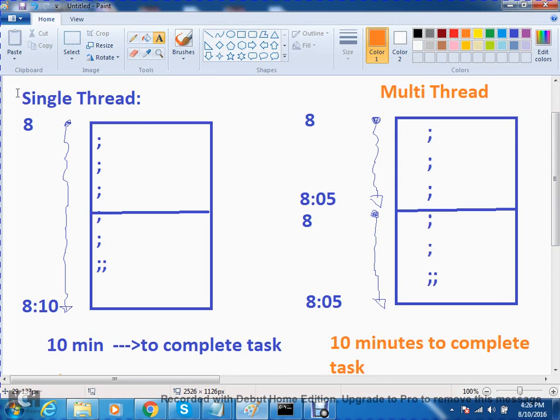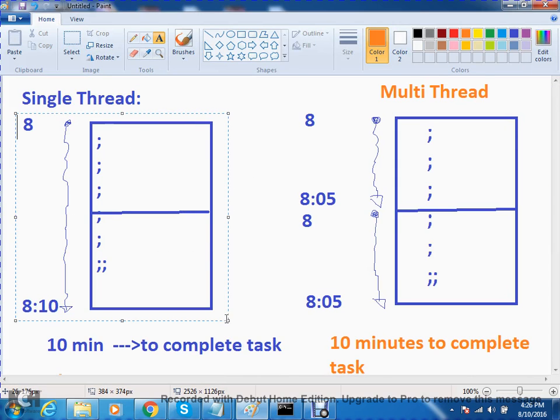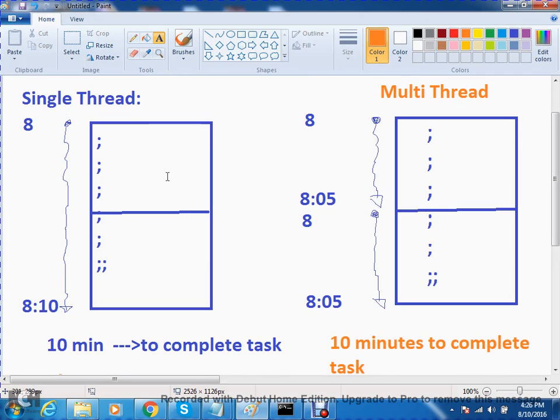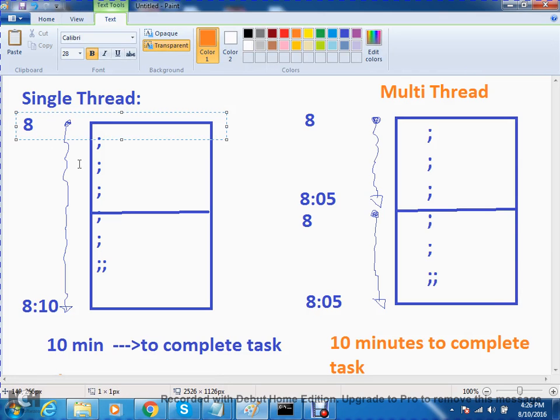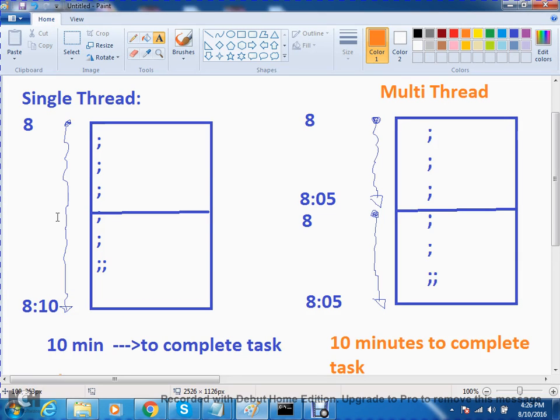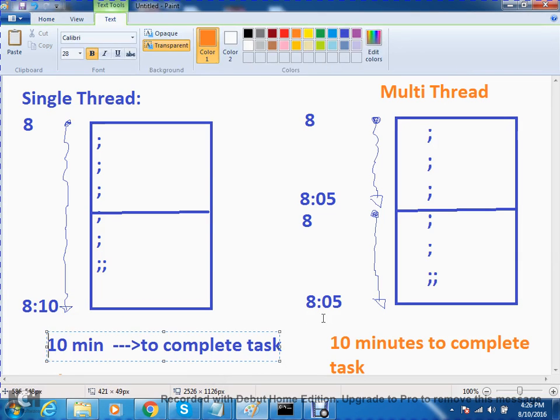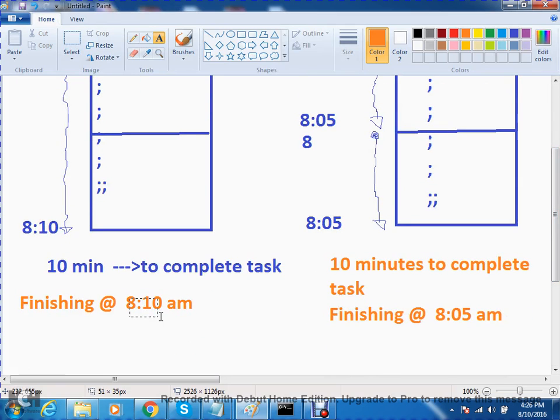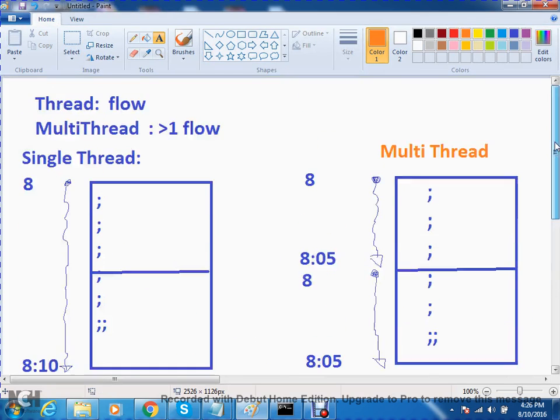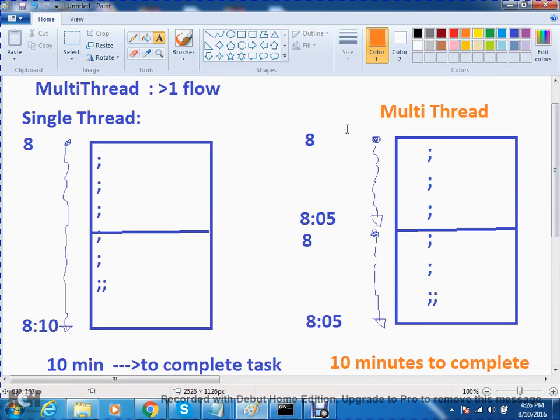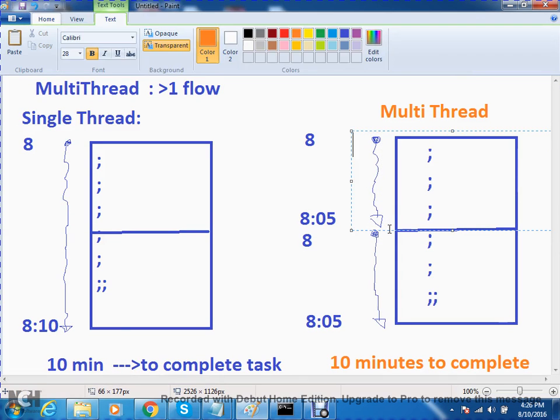We discussed the scenario by using a single thread. I have the code with two separate independent parts. I start this task at 8 and I complete this task at 8:10. How much time did it take? 10 minutes to complete the task, finishing at 8:10.